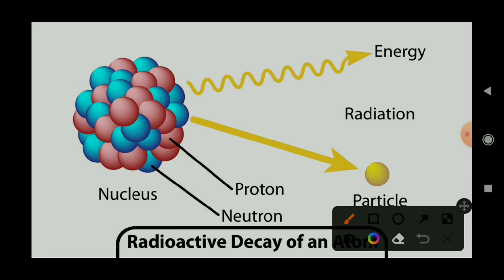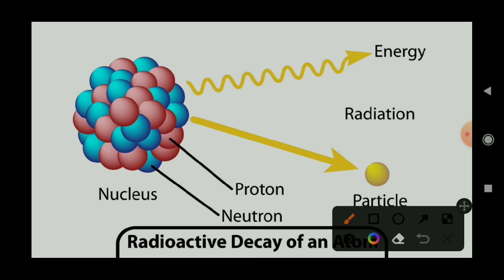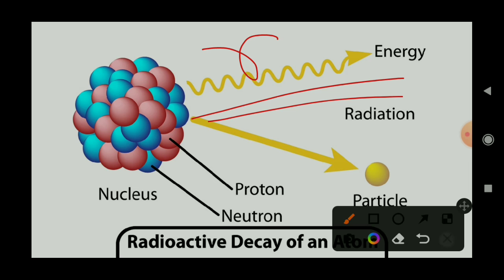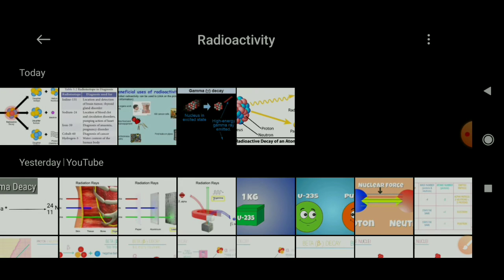Gamma rays are nothing but electromagnetic waves of very short wavelength. They originate in the nucleus, have very low ionizing power, but have very high energy and very high penetrating power. Gamma rays have only energy. Gamma is the energy radiated by an unstable or excited nucleus, which has low ionizing power but very high penetrating power, and they are electromagnetic waves.